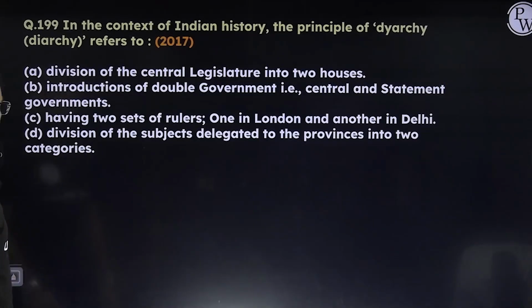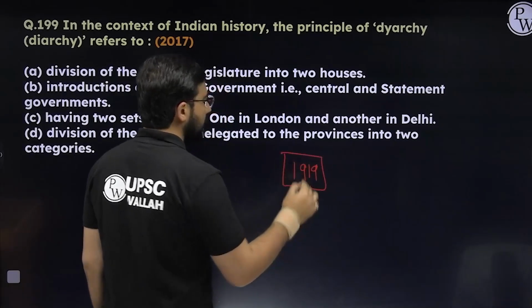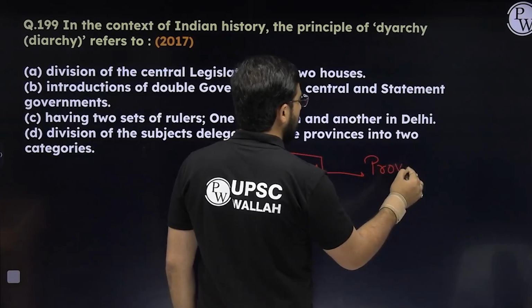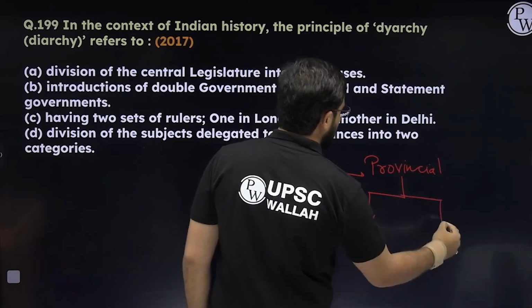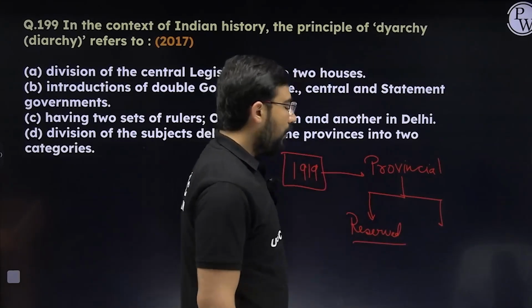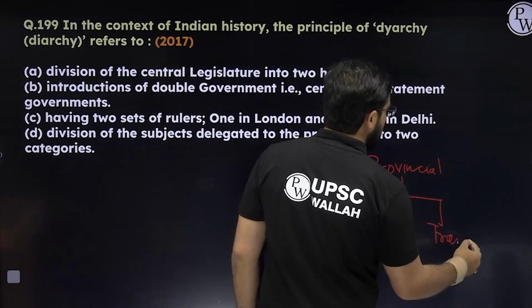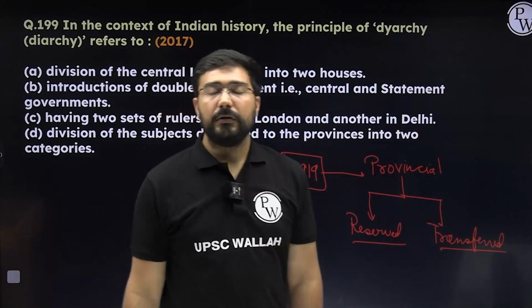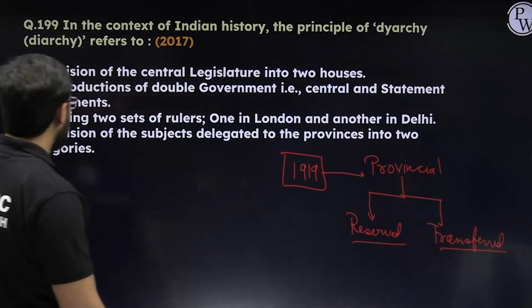Next, about diarchy. So all of you know diarchy. What was diarchy? So this was introduced at the level of provinces in 1919, the Montague-Chelmsford Act, and at the provincial level, the list was divided into two parts. One was the reserved. All the important subjects, they were in the reserved category, like law and order, police, etc. Right? And the transferred, they were those subjects which were largely the expenditure driven, which were not that much important for the British, like agriculture, like local self-governance.